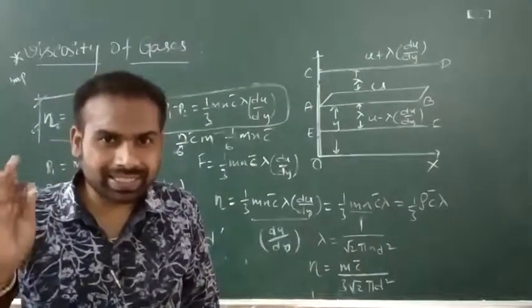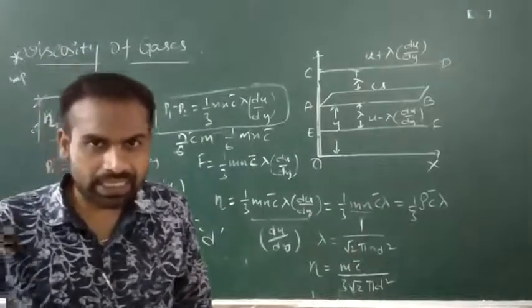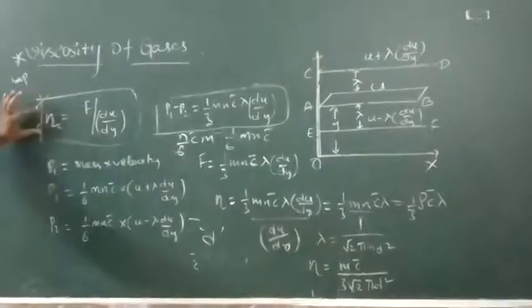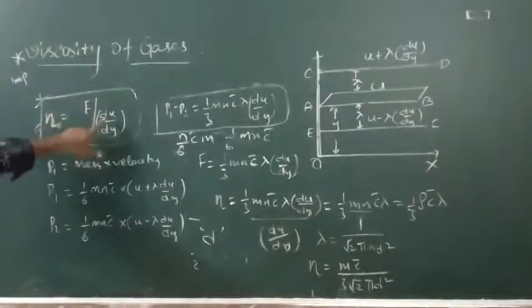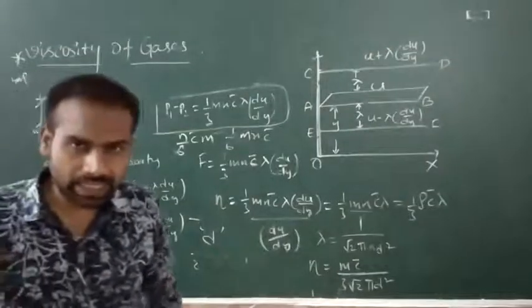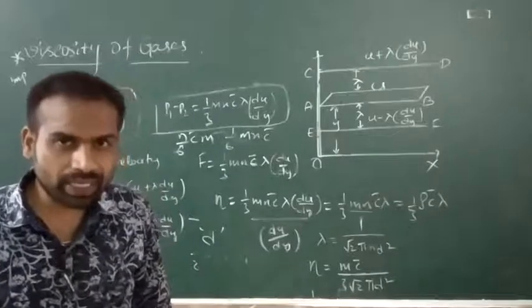Gradient is nothing but change, isn't it? Already we learned in the first semester. So eta is equal to tangential force per unit area per unit velocity gradient. Okay.